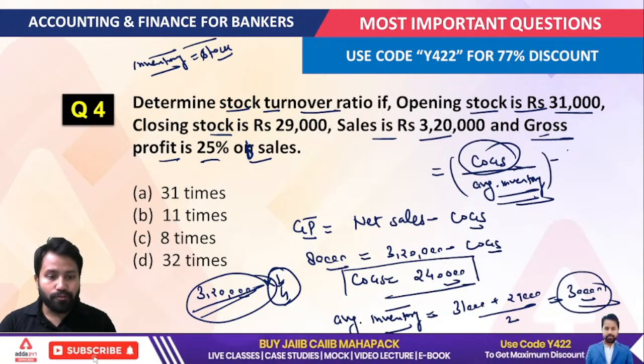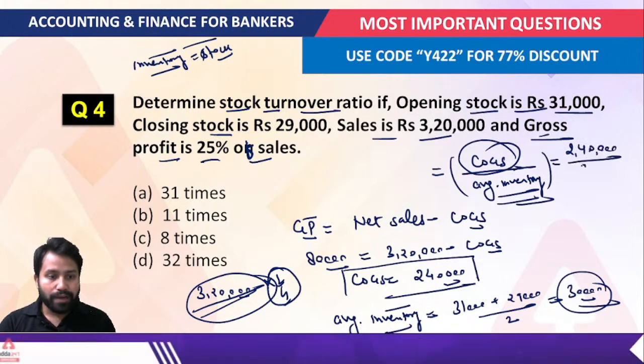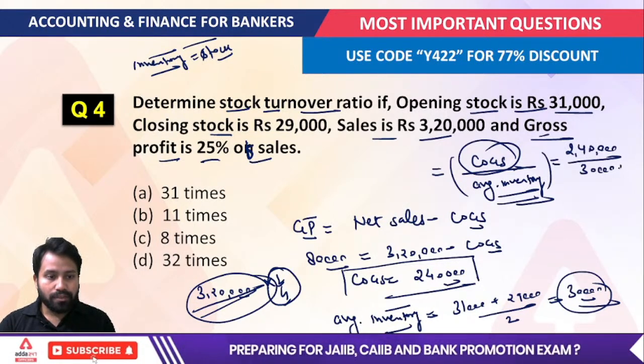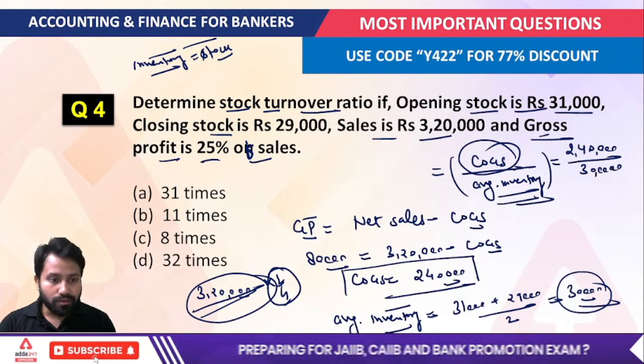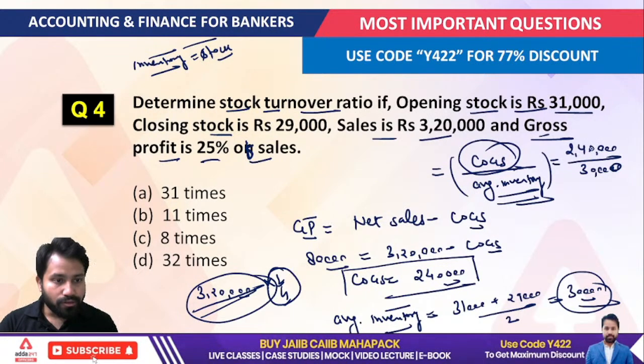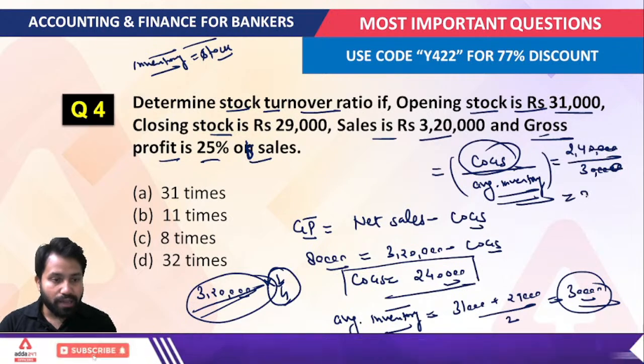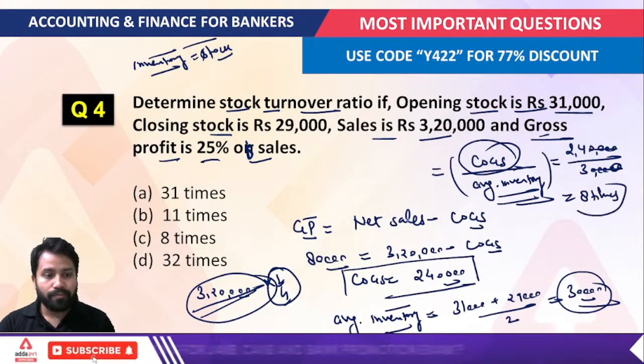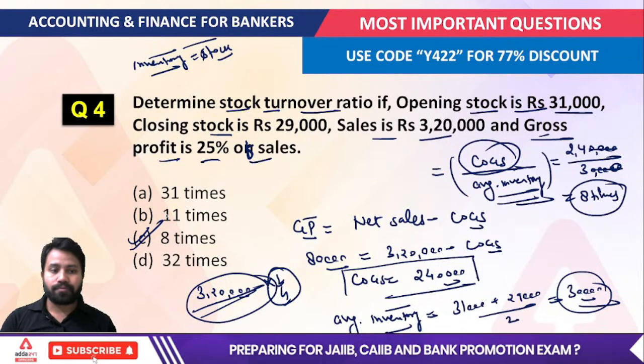Now you only have to put the values here: 2,40,000 divided by 30,000. This will cancel out and your answer will be 8 times. That would be your correct answer.